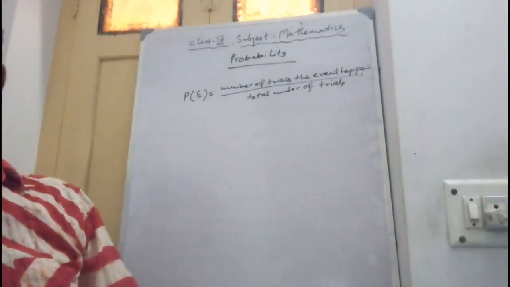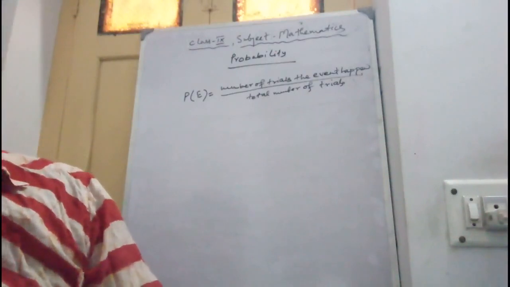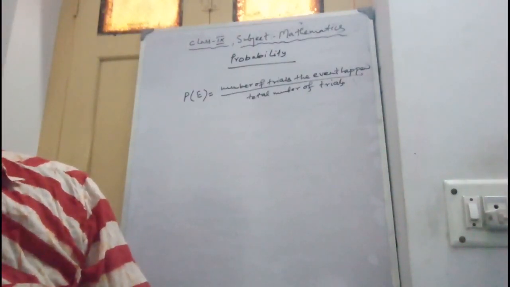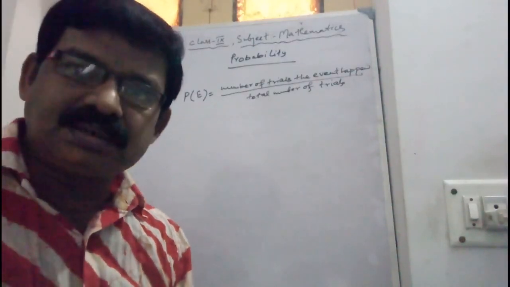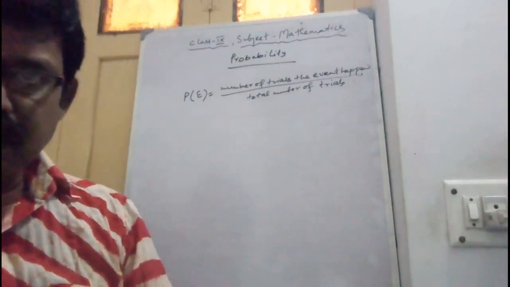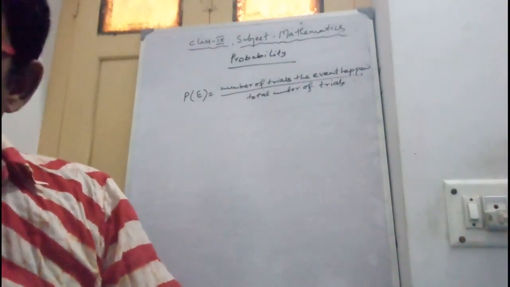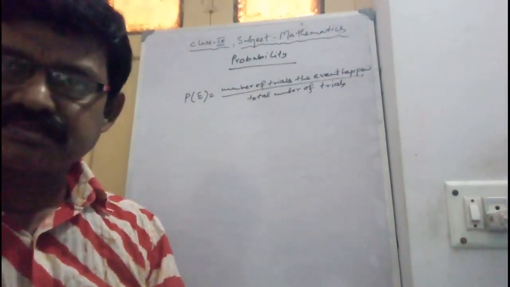In day-to-day life, lots of incidents happen where there are words like maybe, probably, doubt, most probably, or chances are. In those cases, some uncertainty is involved.